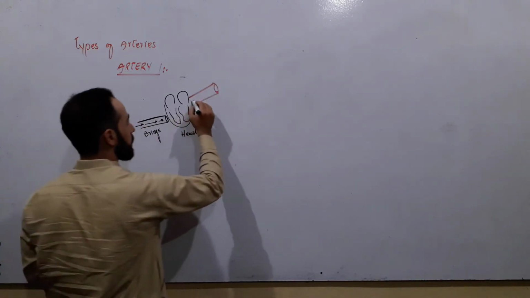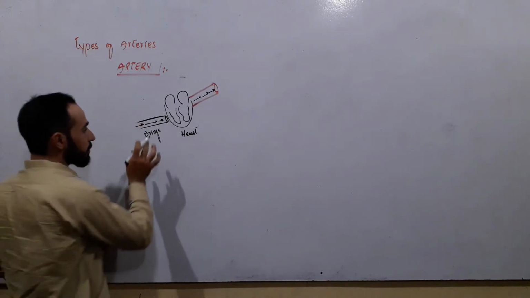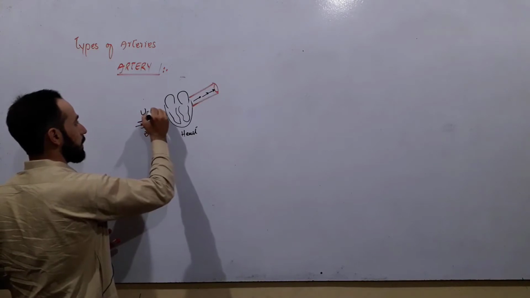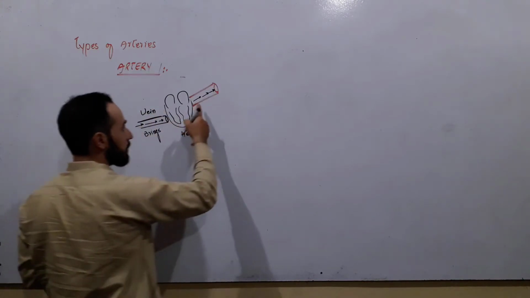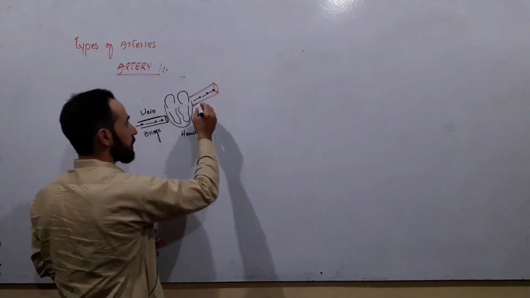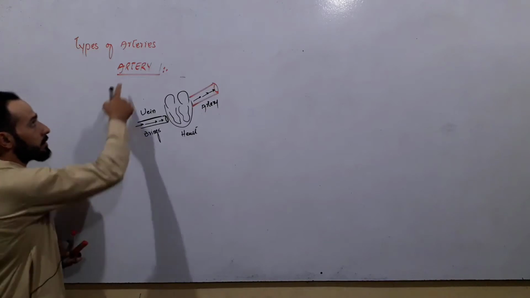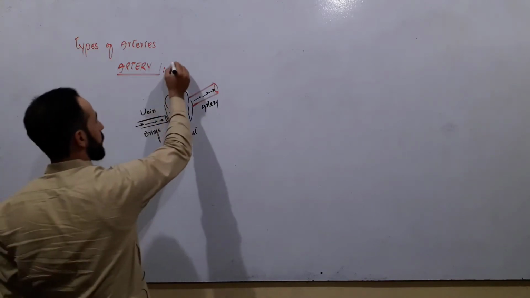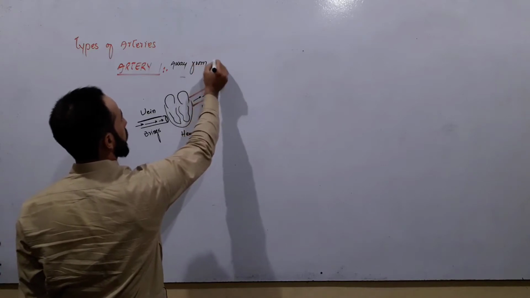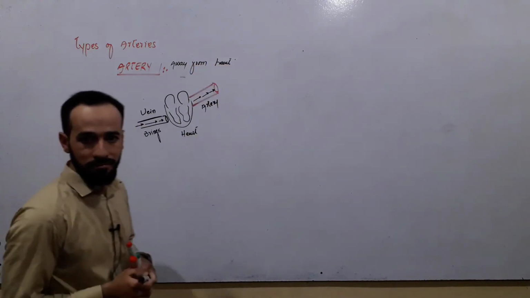The vessel which brings the blood towards the heart is called the vein, and the vessel which takes the blood away from the heart is called the artery. Artery means away from the heart.